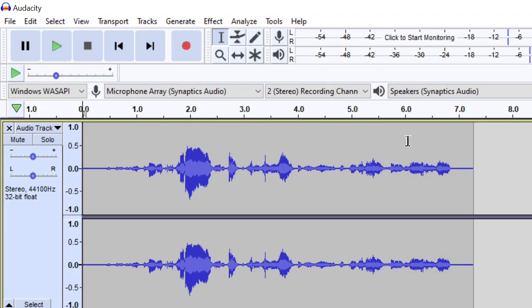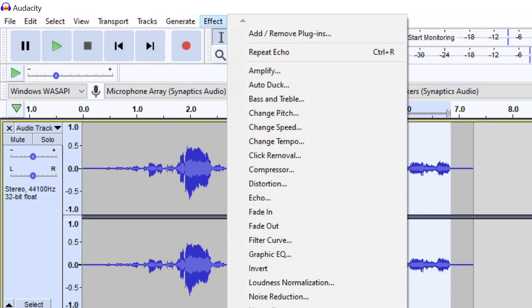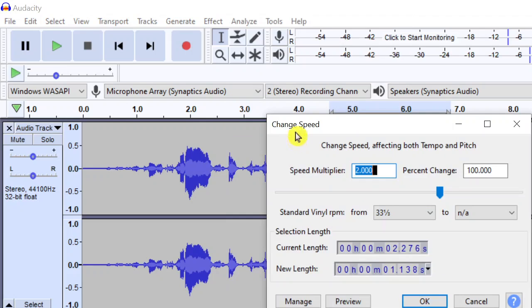You need to highlight where you want the sound effect to take place, go into Effects, and choose what effect you want, and you can change the parameters. If you want to change the speed, you can change the speed here, and what type of change you want in each effect.